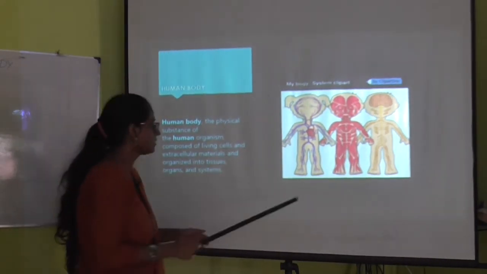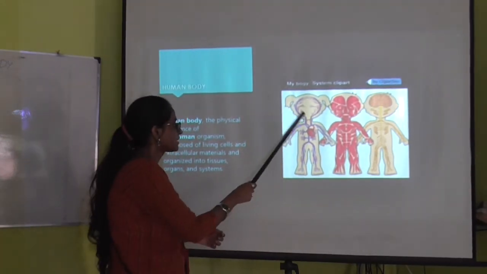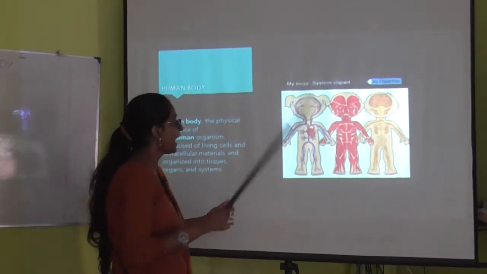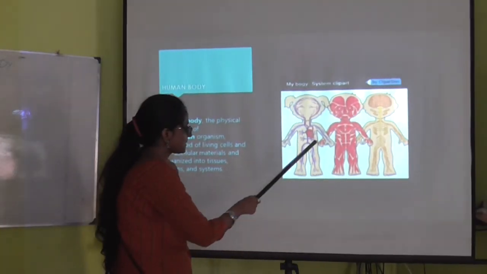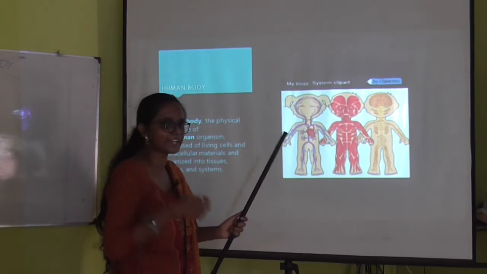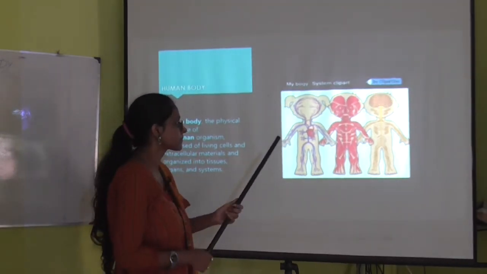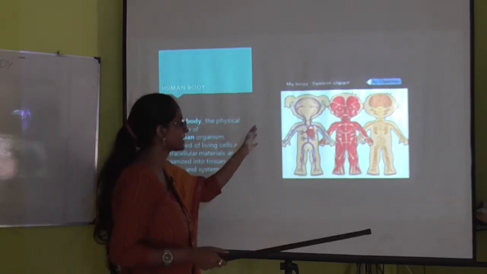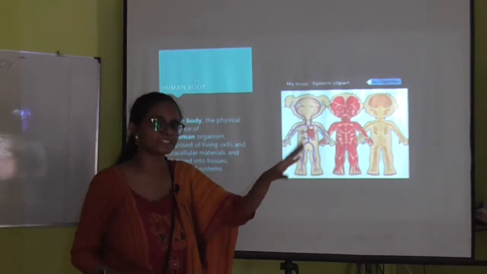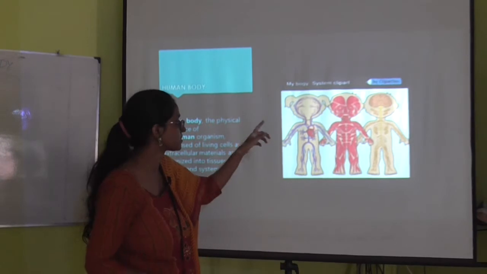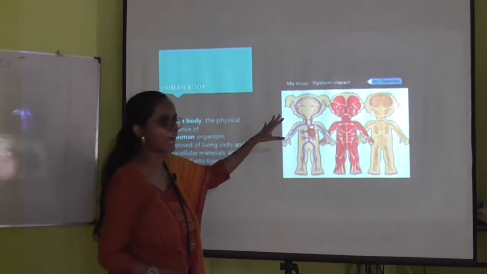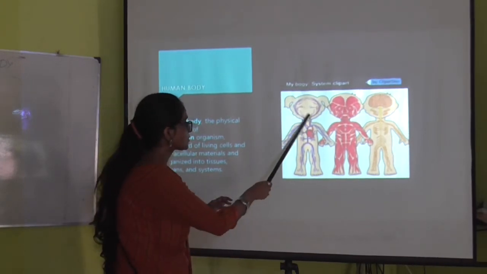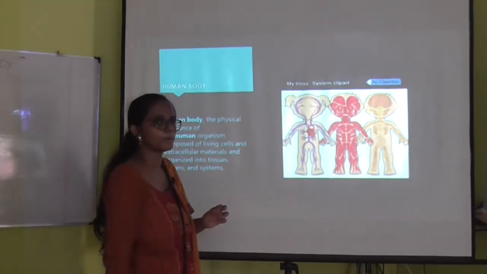In the nervous system, the tissue stimulates the nerve impulse, and in the circulatory system it carries the blood to the different parts of the body.